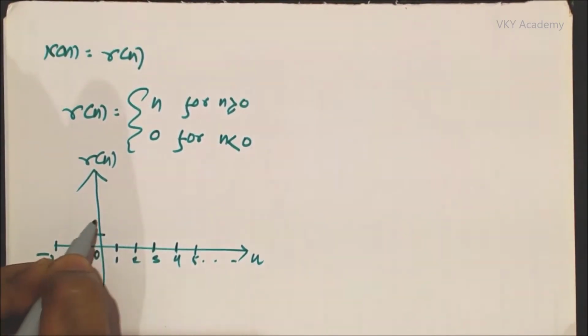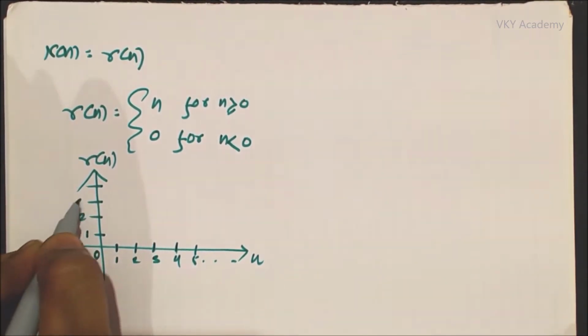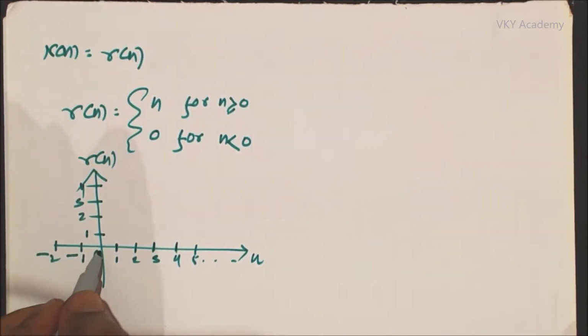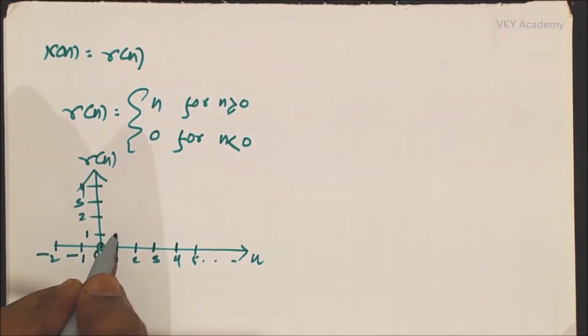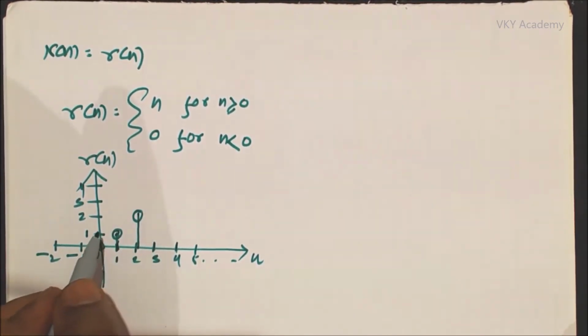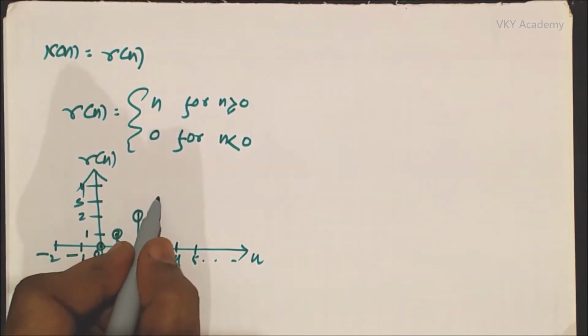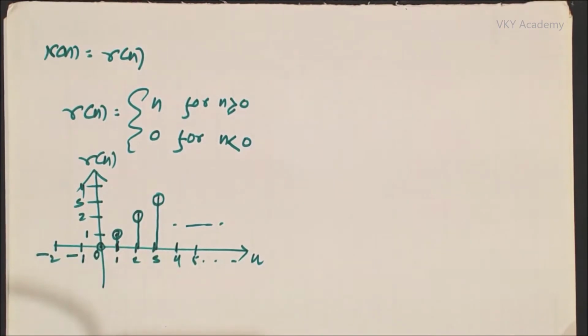These are my amplitudes 1, 2, 3, 4. So at 0 the amplitude will be 0, at 1 the amplitude will be 1, at 2 the amplitude will be 2, at 3 the amplitude will be 3, and so on. So graphically a ramp signal can be represented like this.